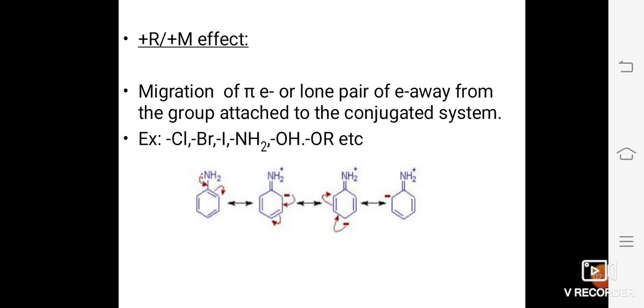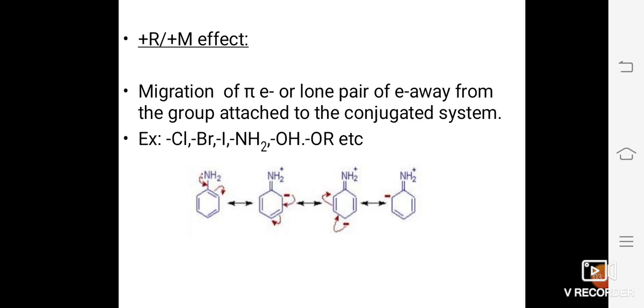The positive resonance effect or positive mesomeric effect is the migration of pi electrons or a lone pair of electrons away from the group attached into the conjugated system.